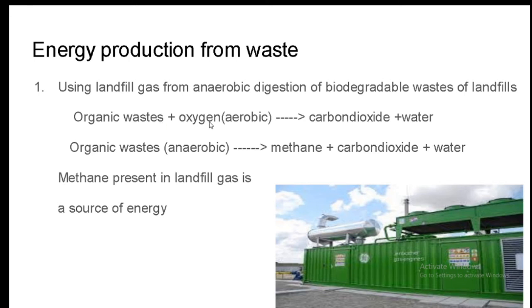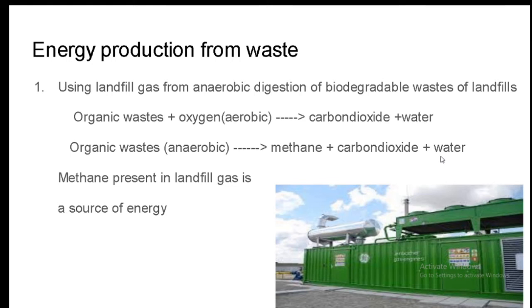So organic waste plus oxygen, using aerobic microorganisms, can form carbon dioxide and water, but organic waste using anaerobic microorganisms in the absence of oxygen can make methane, carbon dioxide and water.